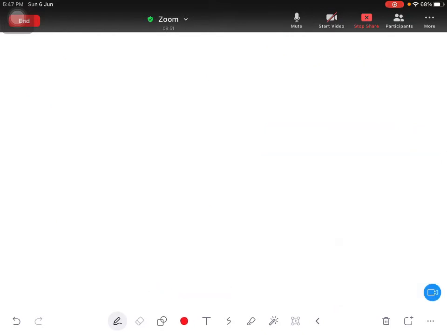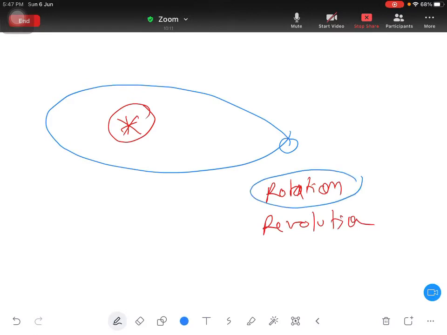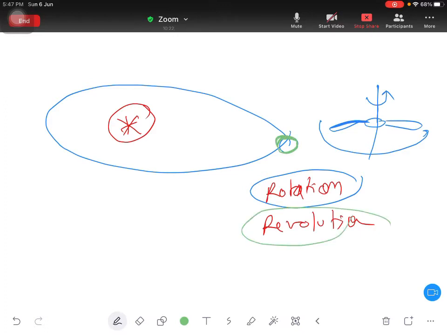For example, we have the sun and we have the earth. Earth is revolving around the sun. See, we have two words, one word is rotation, one word is revolution. They both are different. Rotation means like a fan. The fan is rotating about this axis, but earth is revolving around the sun. At the same time, earth is also rotating on its own axis. Is that clear?